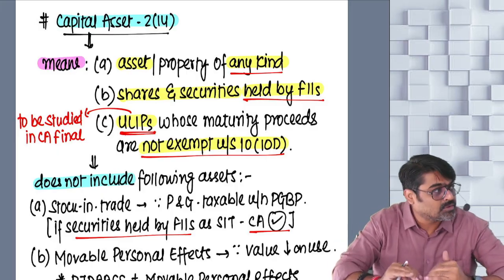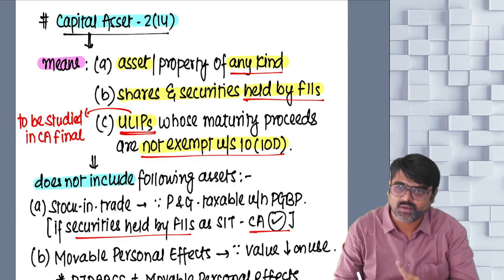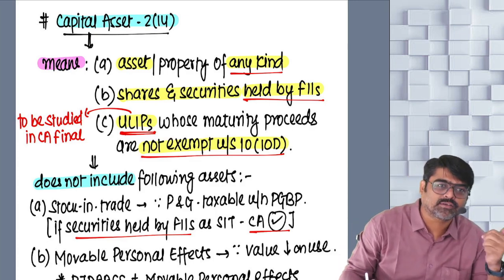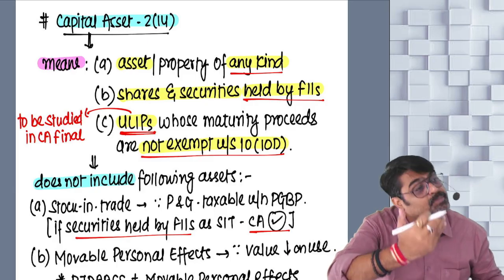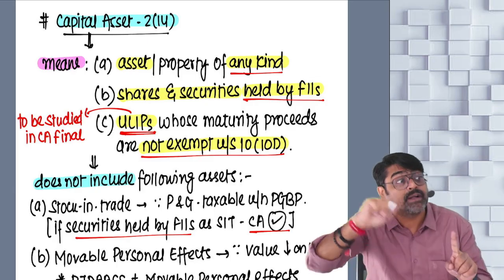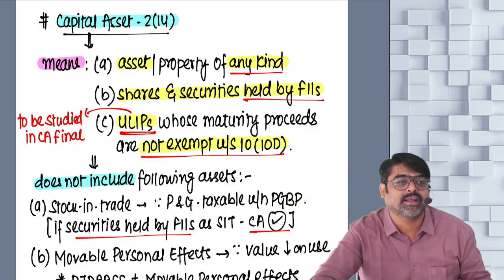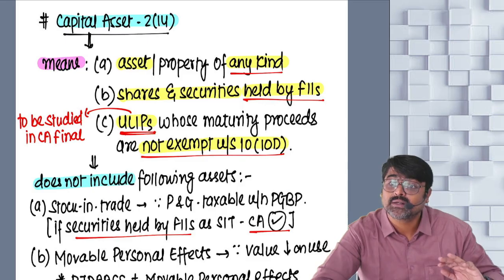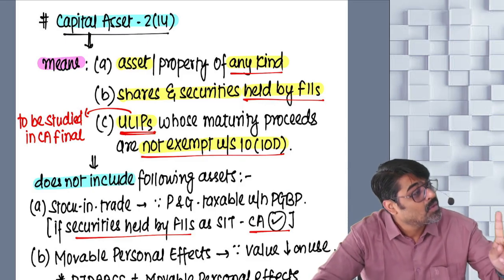Now those ULIPs will be covered under capital gains. First of all, those ULIPs will be treated as a capital asset, and any gain arising on these specific types of ULIPs whose maturity proceeds are not exempt under section 10(10D) will now be taxable under the head capital gain as per a specific charge which is given in section 45(1B).